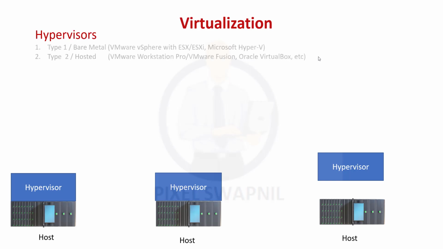So there are two types of hypervisor, type 1 and type 2. In a type 1 hypervisor, we install the hypervisor directly onto the host. That's why it is called a bare metal hypervisor.